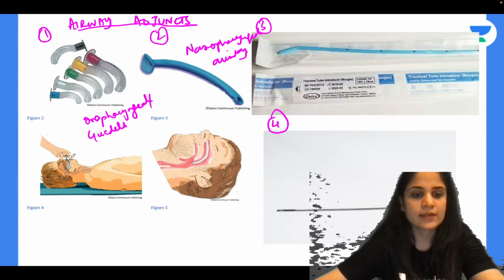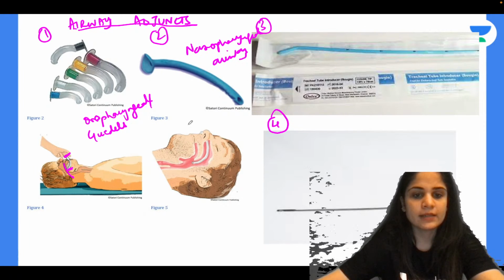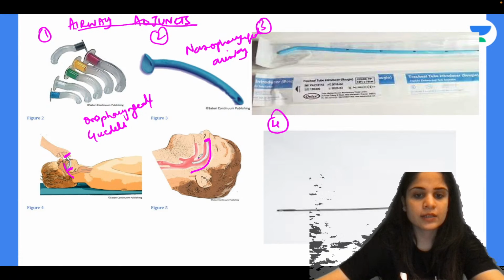Okay, so the Guedel's airway, you can see it's inserted in the oral cavity and it is pushing the tongue behind. Then the nasopharyngeal airway is put through the nose and it is pushing the tongue in the front. Look here, it is pushing the tongue in the front.